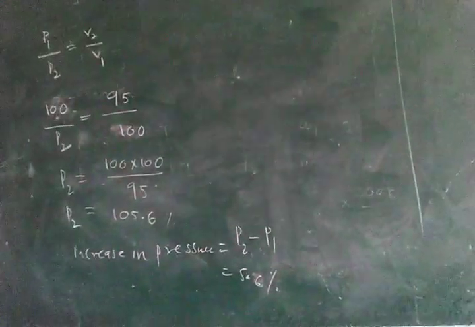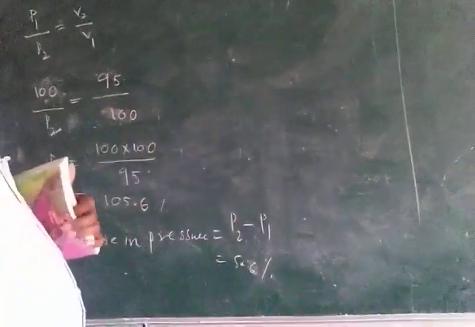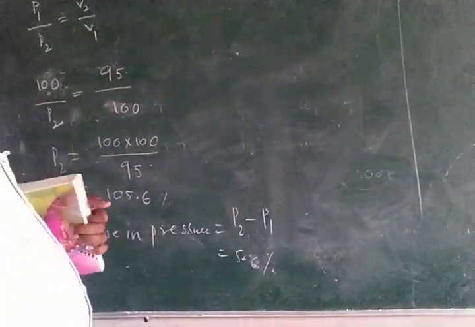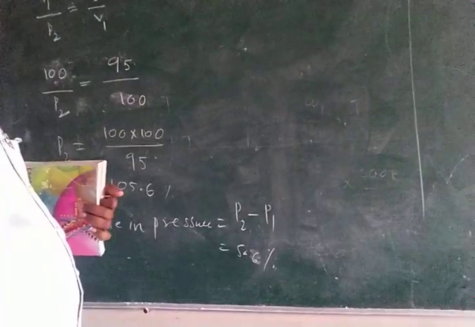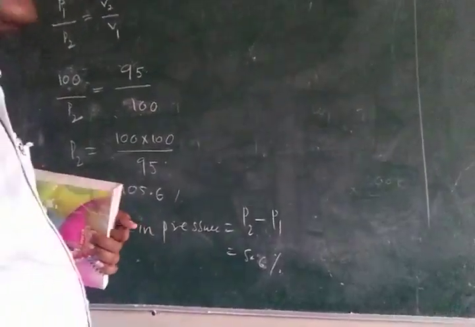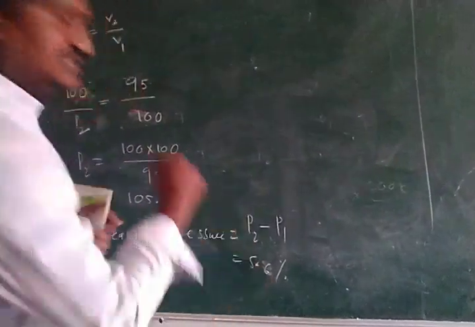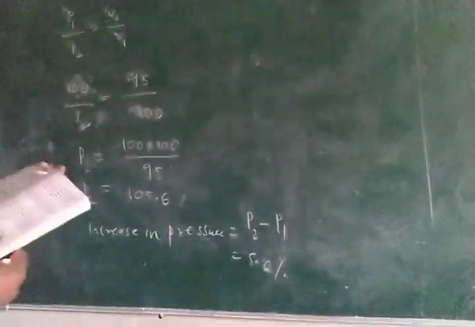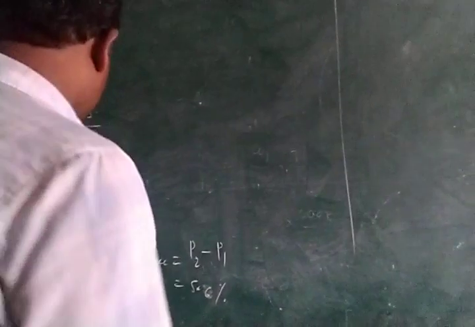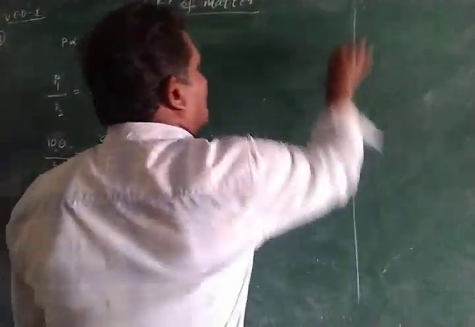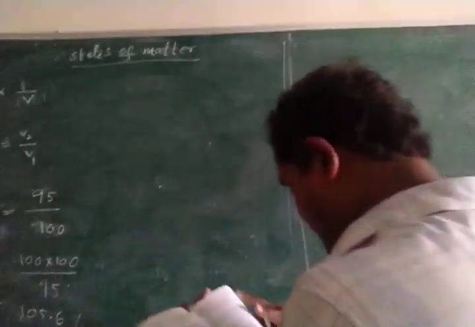If the volume of the gas is reduced to 5%, then the pressure is increased to 5.6%. Now, next question. Next question number 4.